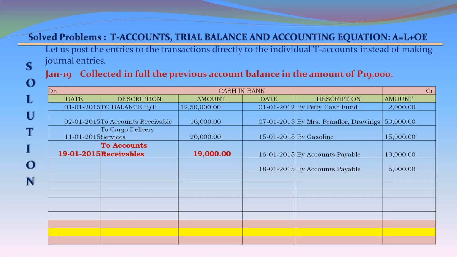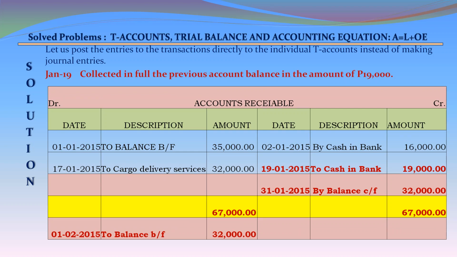January 19, collected in full the previous account balance in the amount of 19,000. Cash in bank account on the debit side 19 January 2015 to accounts receivable 19,000 debit. Accounts receivable account on the credit side to cash in bank 19 January 2015 19,000.